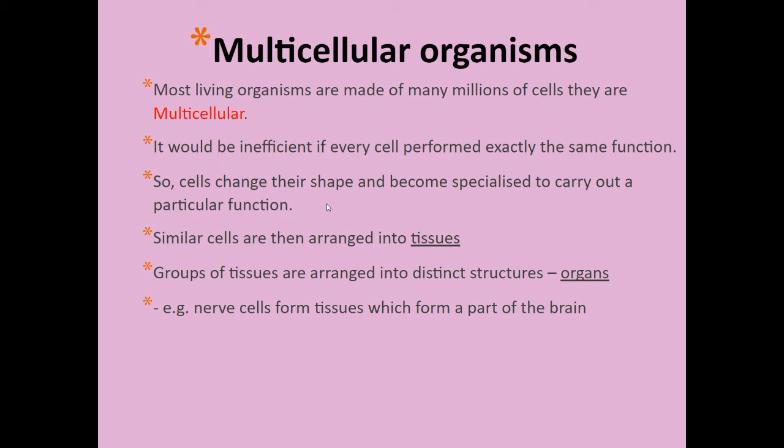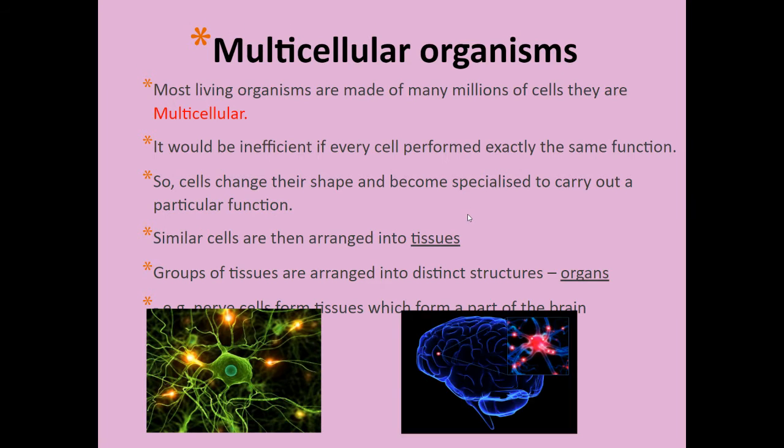Multicellular organisms, as I've said before, we specialise. We have cells that only do skin, only do muscle, only do bone. Our cells form what are called tissues, which are a group of cells which together form the same function. But then there's groups of tissues which together will form the same function, and that would be what we call an organ. And there's groups of organs that together form the same function.